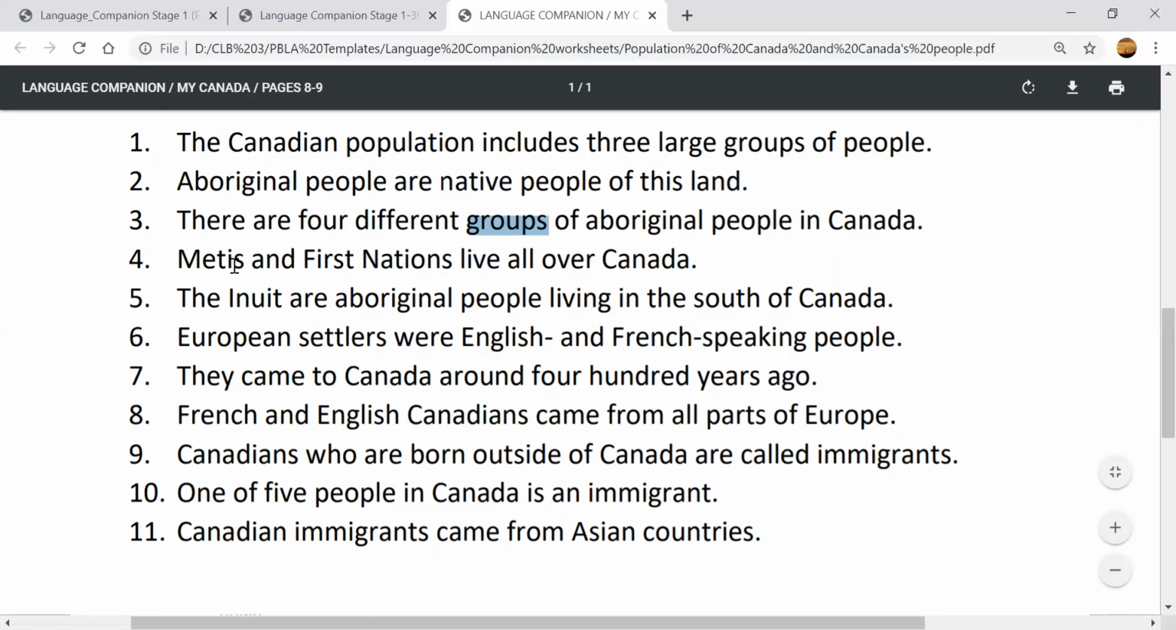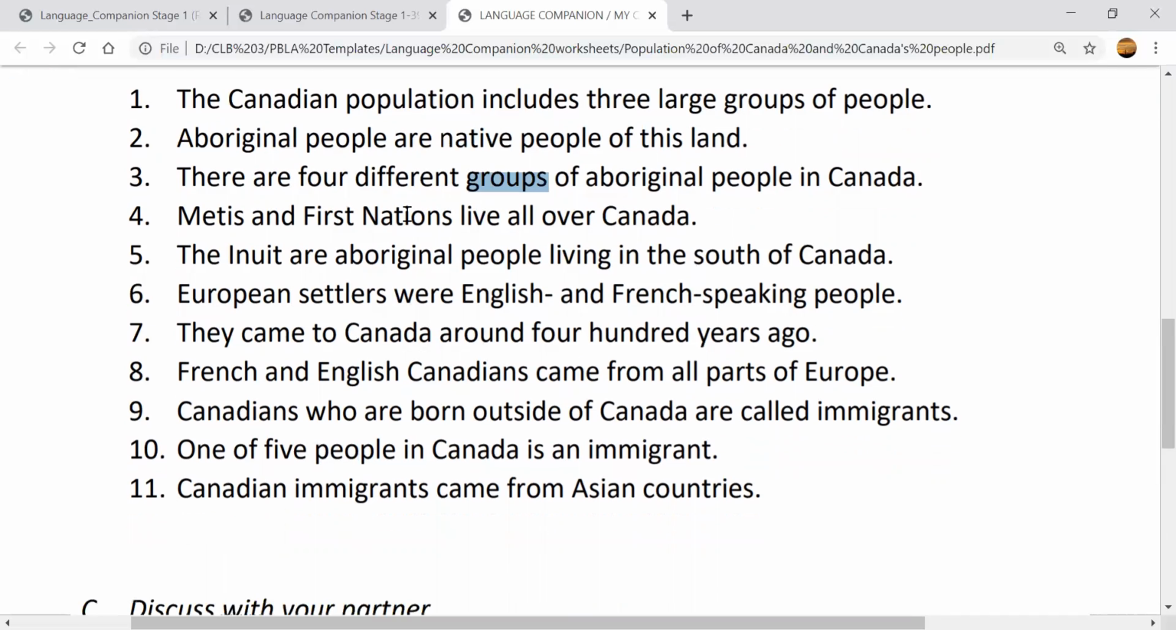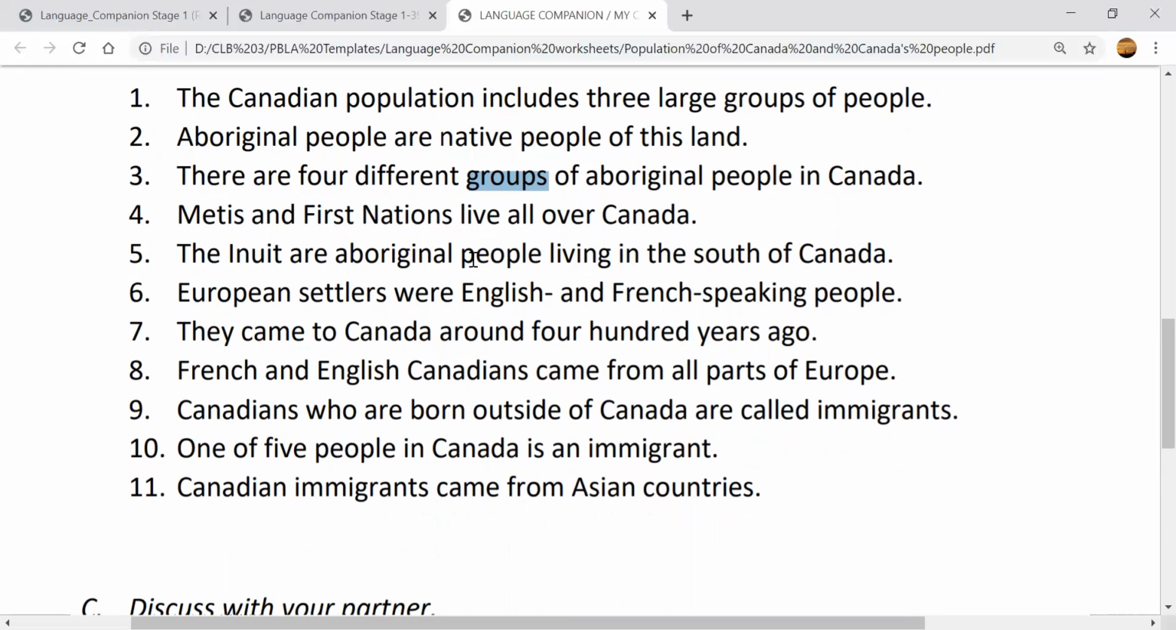Number 4, Métis and First Nations live all over Canada. 5, the Inuit are Aboriginal people living in the south of Canada. 6, European settlers were English and French-speaking people. Settlers are people who come to Canada and make it their home. Remember that? Number 7, they, meaning European settlers, came to Canada around 400 years ago. Number 8, French and English Canadians came from all parts of Europe.